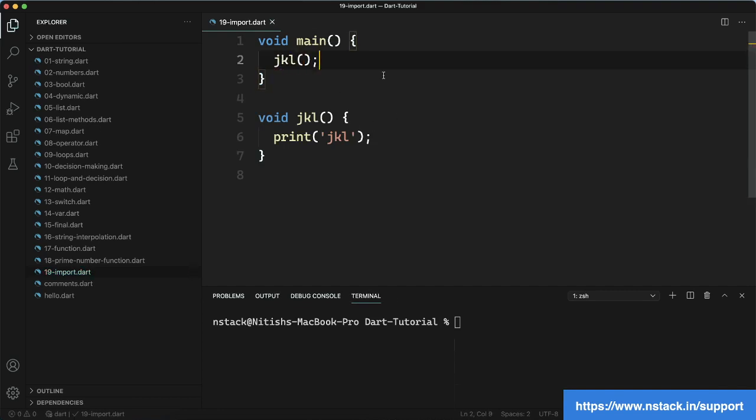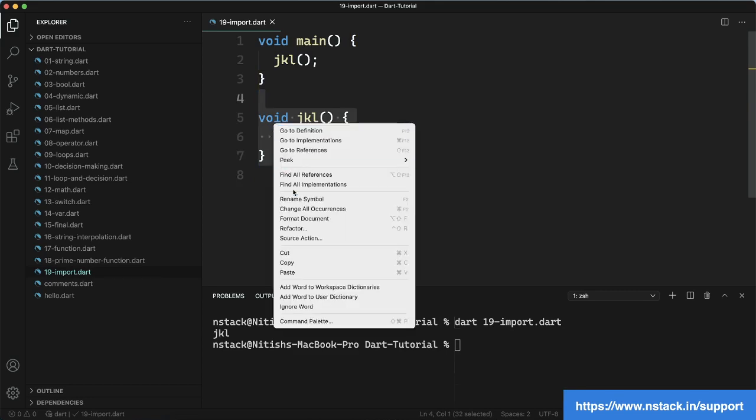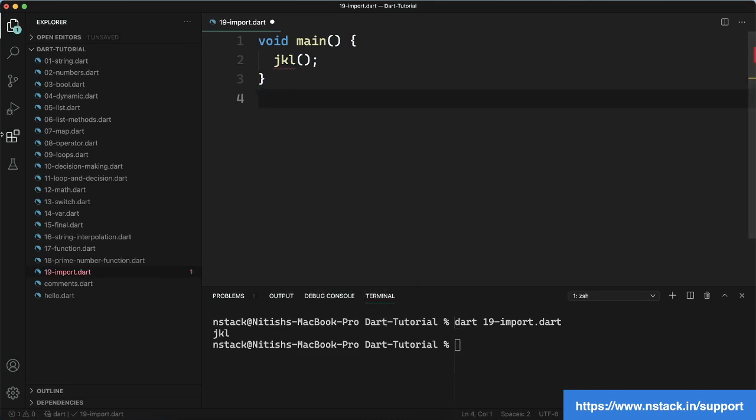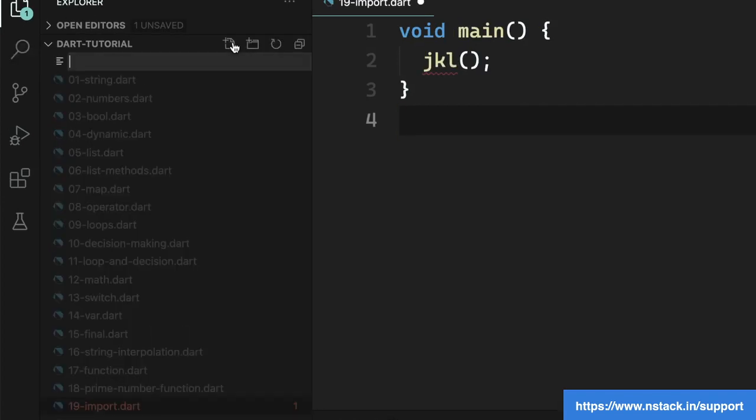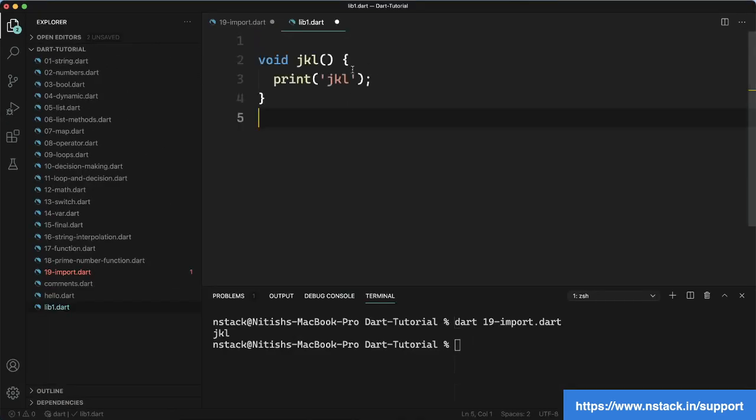The function could be complicated, but just to make it simpler, I am using one line of code inside the function. Suppose there are lots of functions or classes or some code you just want to split into multiple files and use. So first of all, we will take the code and cut it. After that, we create a new file, let's name it lib1 dot, okay, so lib1 is the file name and I paste the code here.